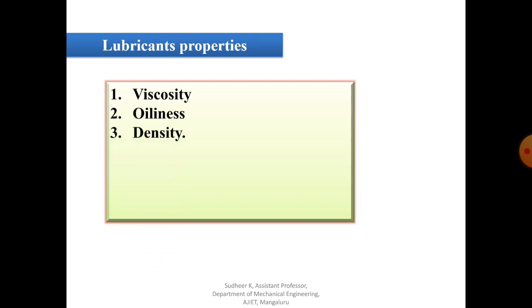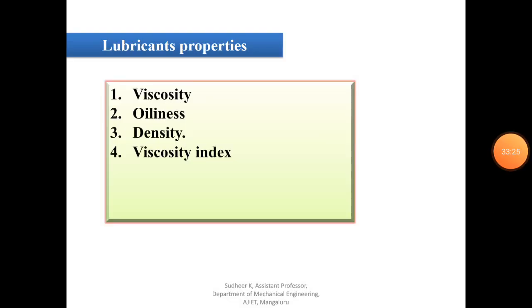And the third property is density. Density is nothing but mass by volume. This is very much essential, because there are two important viscosities: absolute viscosity and kinematic viscosity. To convert kinematic viscosity into absolute viscosity, density is essential, because absolute viscosity is always kinematic viscosity into the density of the fluid film. So this is the third important property of a lubricant.